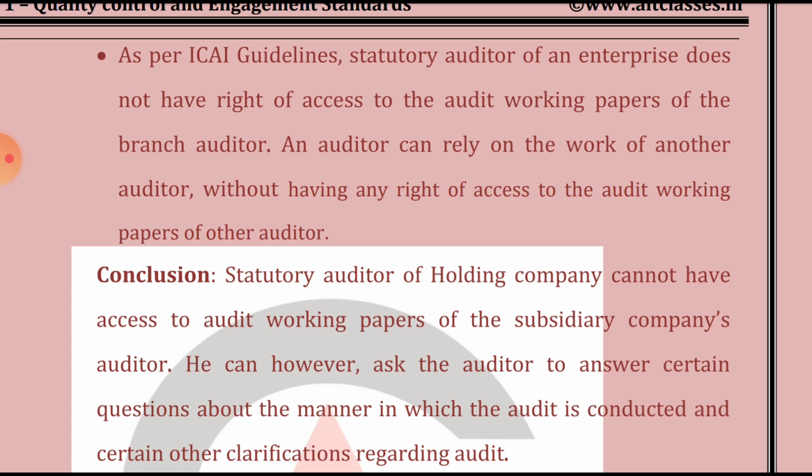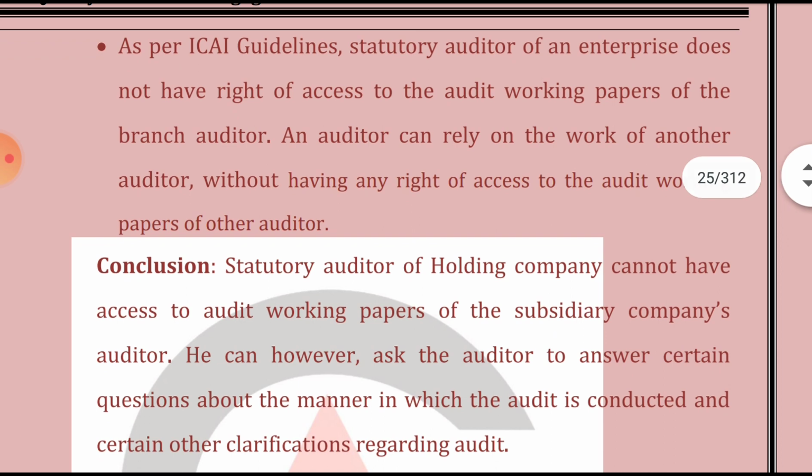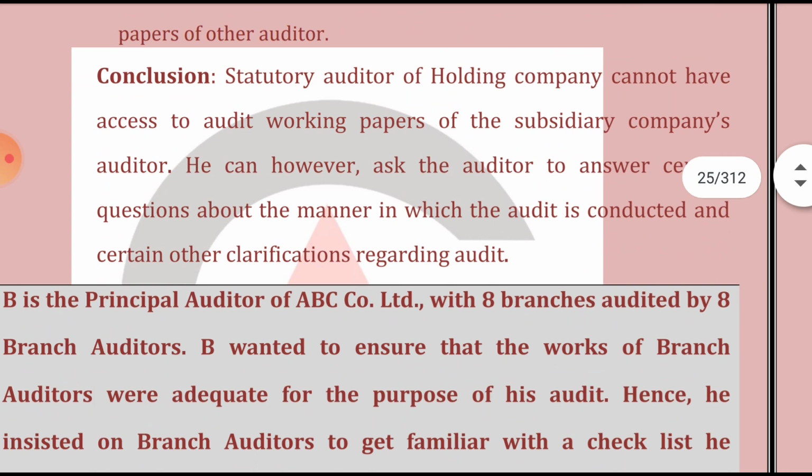He can rely after taking into account the competency, capability, due care and diligence. After looking into that, he can rely on the work of a branch auditor or the statutory auditor of a subsidiary company, but he has no right to access the working paper of the other auditor. Conclusion: the statutory auditor of the holding company cannot have access to the audit working paper of the subsidiary company auditor.